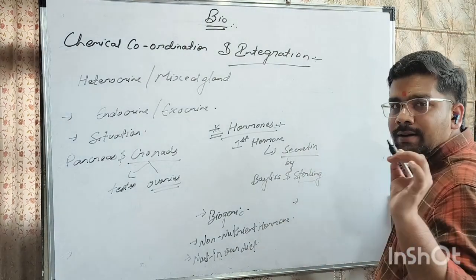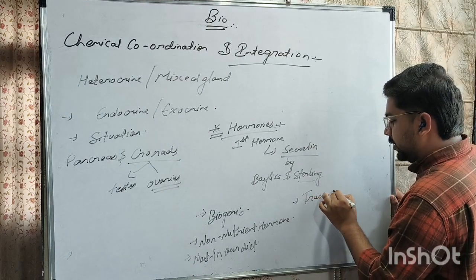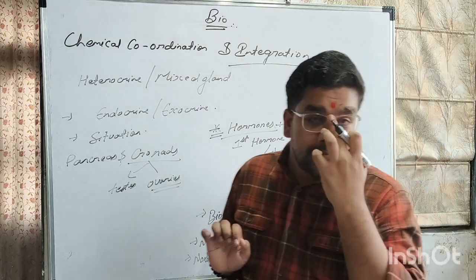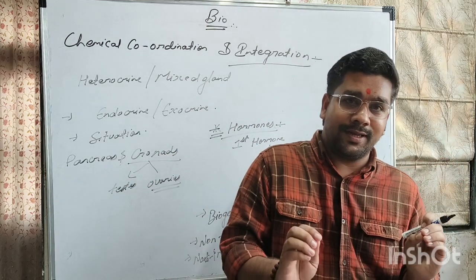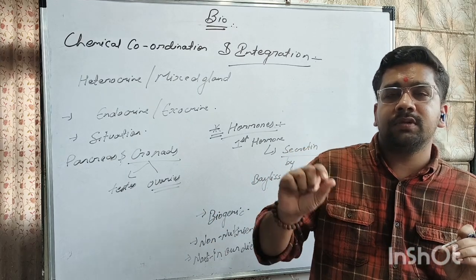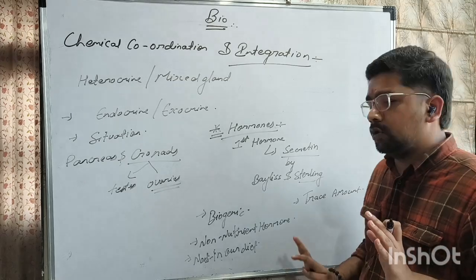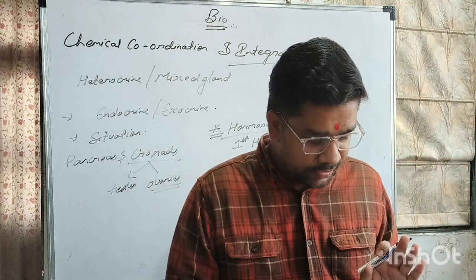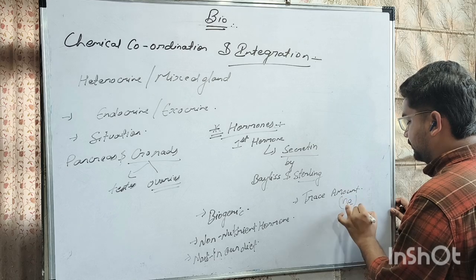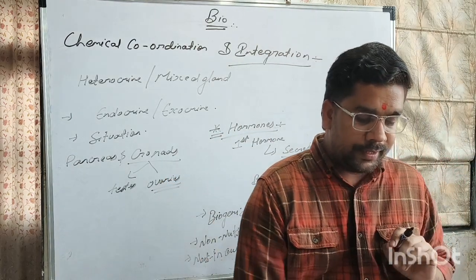Okay. Now, one more thing. It is present in human body in trace amount. What does trace amount mean? Trace amount means that it can be traced in human body, that we can find that this hormone is present in a particular amount. So all the hormones in human body are found in trace amount, and they can be measured in nanogram, ng. We can measure them in nanogram.